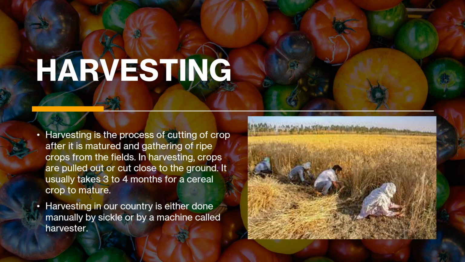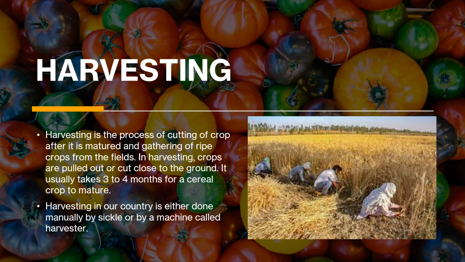It usually takes 3 to 4 months for a cereal crop to mature. As you can see here, they're cutting it, but this is a very time-taking process because you can see that there are so many crops growing. It will take around 1 week to cut the whole field. So it's a time-taking process if you do it manually. Harvesting in our country is done either manually by sickle or by a machine called a harvester. So, you will be seeing the picture of a sickle.